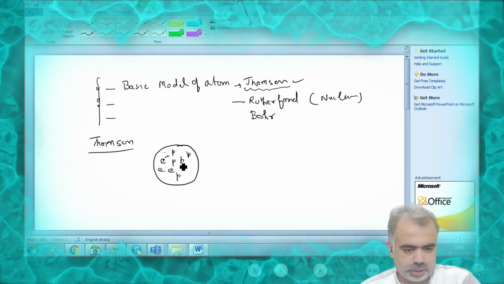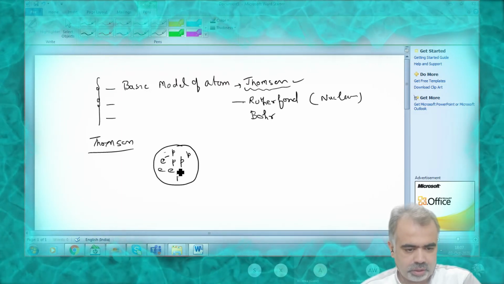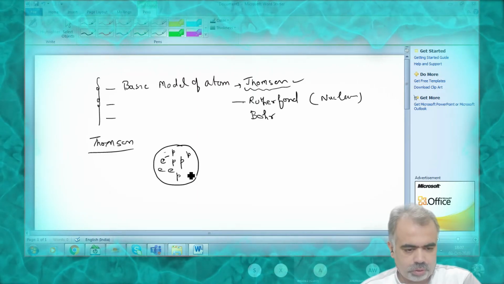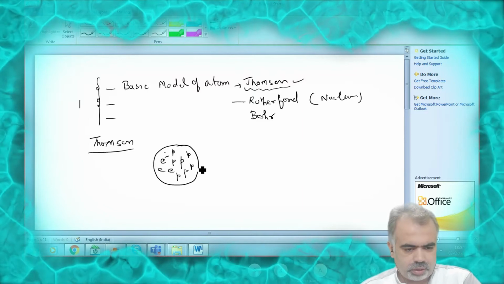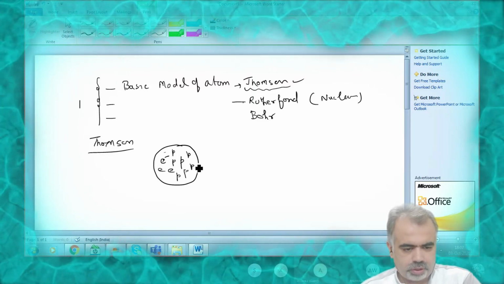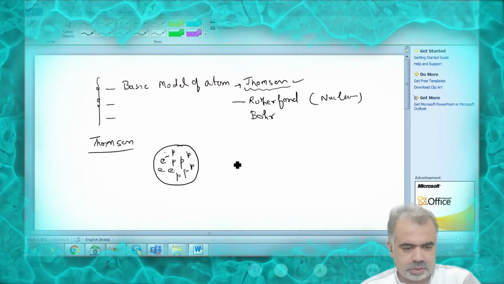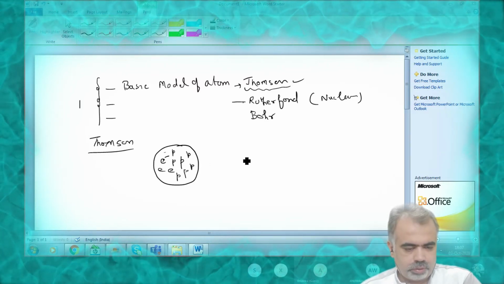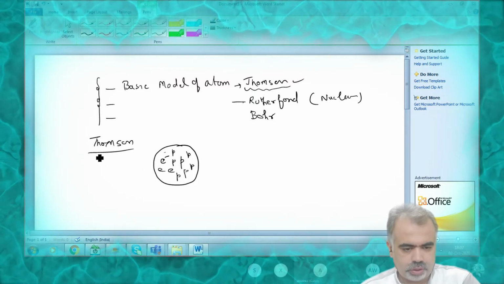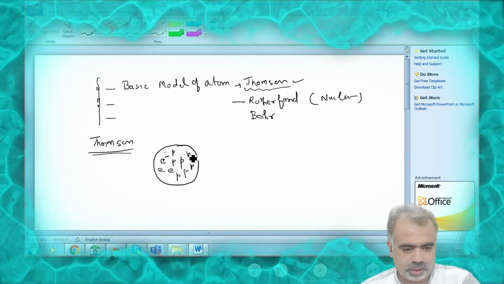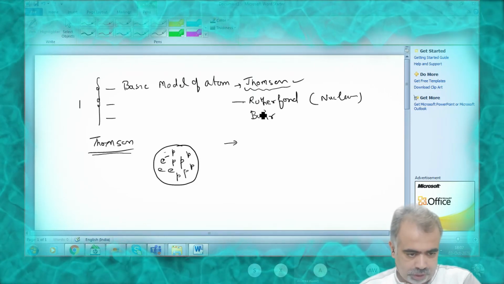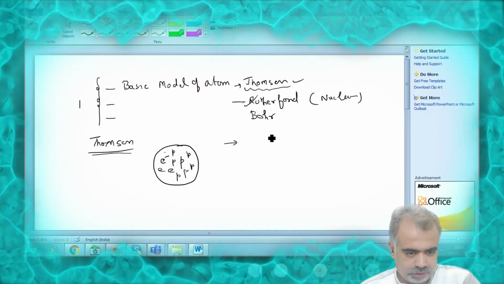He never revealed anything about the nucleus. He just said the model of the atom consists of electron and proton, which is fairly wrong, because we all know the atom has a nucleus in the center, and electrons are revolving around that. So that's why the Thomson model of atom failed.